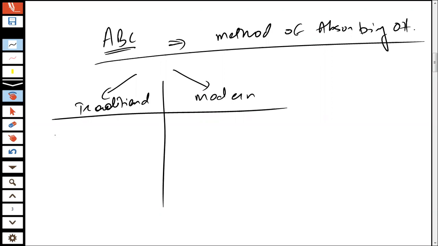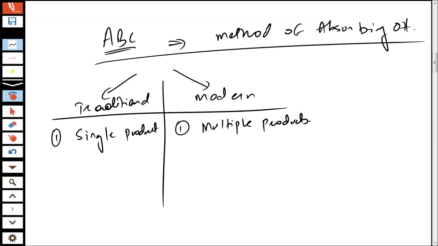The first is that the traditional organizations used to have a single product, whereas the modern day organizations usually deal in multiple products.